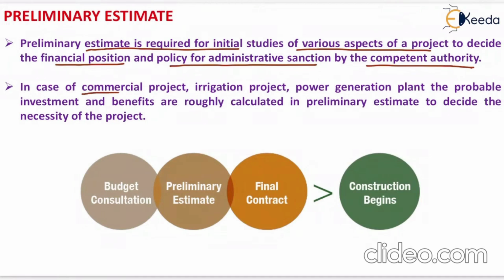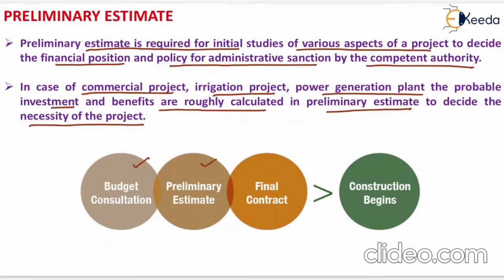In case of commercial project, irrigation project, power generation plant, the probable investment and benefits are roughly calculated in preliminary estimate to decide the necessity of the project. First the budget consultation is done, next the preliminary estimate is prepared. After preliminary estimate, final contract is prepared. After all these three steps, construction will begin.